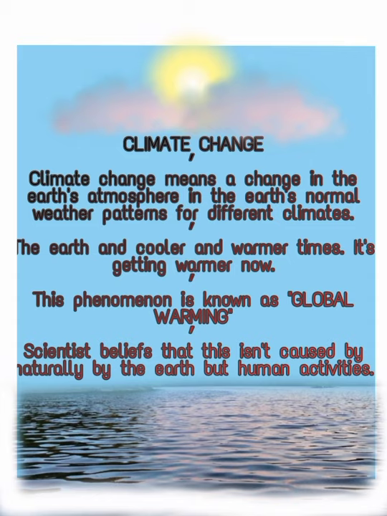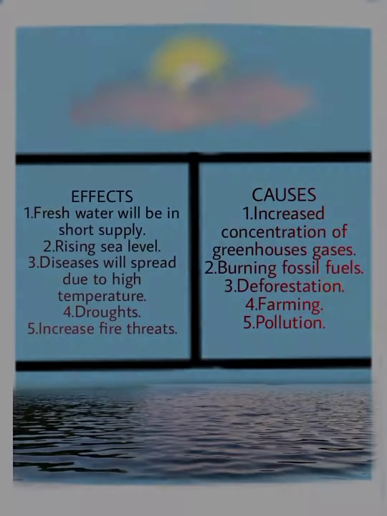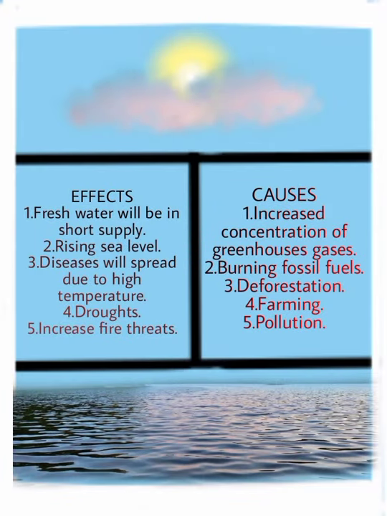So now we will discuss what the greenhouse effect is. The trapping of the Earth's warmth in a planet's lower atmosphere, which is due to the greater transparency of the atmosphere to visible radiation from the sun than to infrared radiation emitted from the planet's surface, is called the greenhouse effect. And what are greenhouse gases? Greenhouse gases are the gases that contribute to the greenhouse effect by absorbing infrared radiation, such as carbon dioxide.